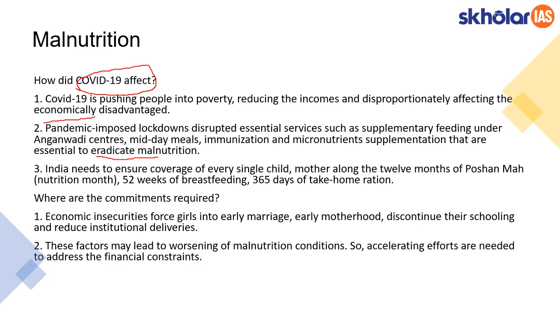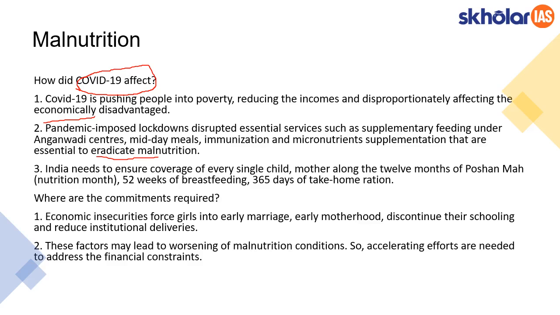This being said, where else is commitment required? We have to go to the root cause of malnutrition. Then we will be able to understand that the economic insecurity of girls is directly associated with malnutrition, because when there is no economic security, girls are forced into early marriages, and they get into early motherhood, and their nutritional level is not enough to produce a healthy progeny.